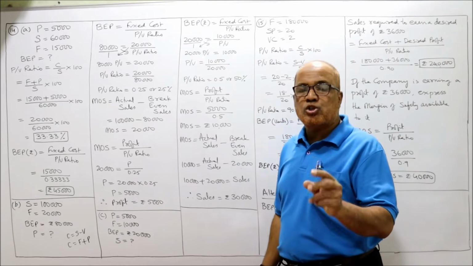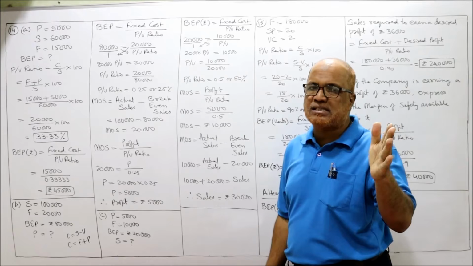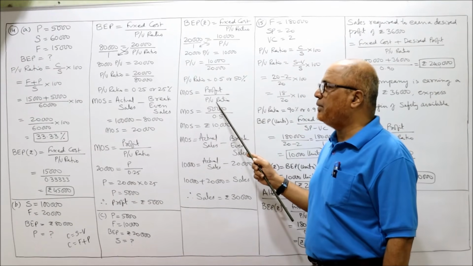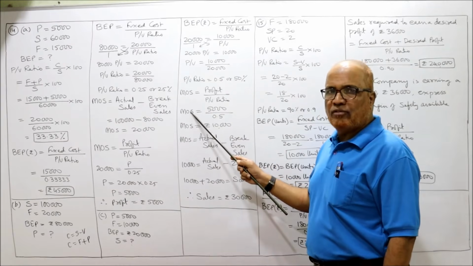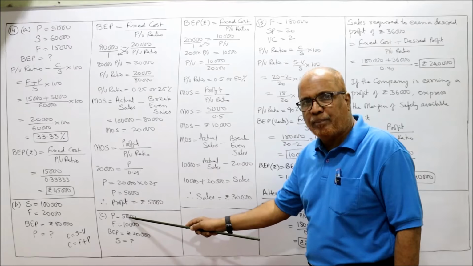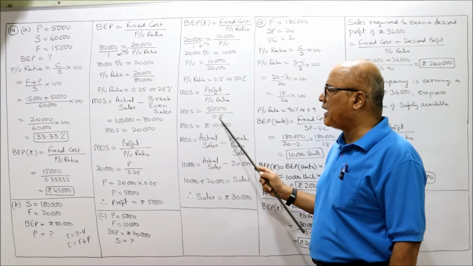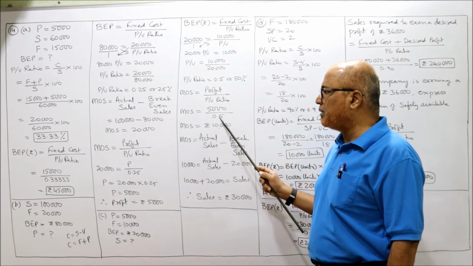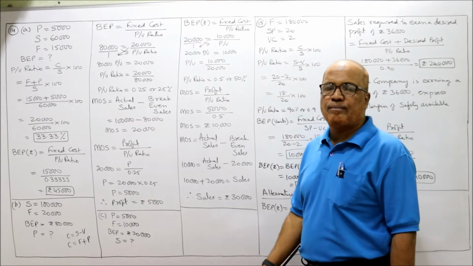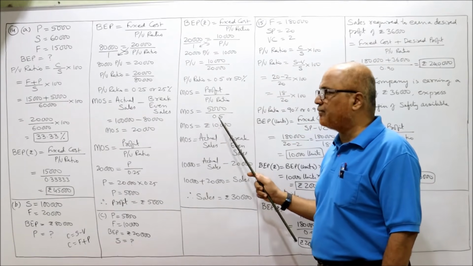Now MOS. Two formulas are there for MOS: one is actual sales minus break-even sales, the other is profit by PV ratio. First I'll apply profit by PV ratio. Profit is given in the problem as 5,000, divided by PV ratio, which we just calculated as 0.5. So 5,000 divided by 0.5, you will get 10,000. So MOS is equal to 10,000. Use the calculator: 5,000 divided by 0.5 is 10,000.